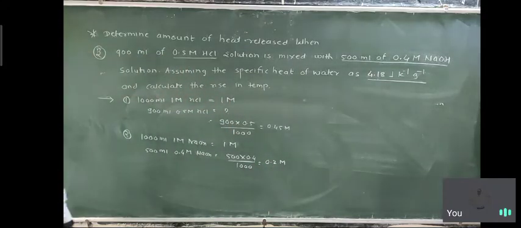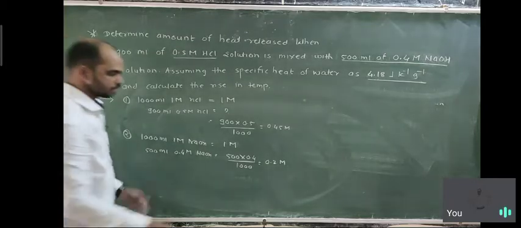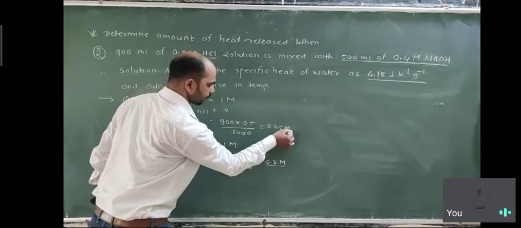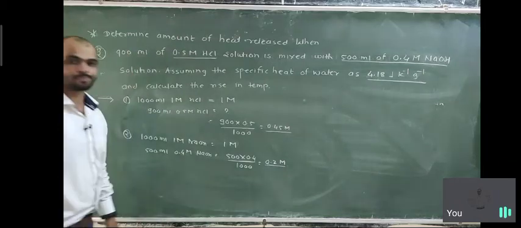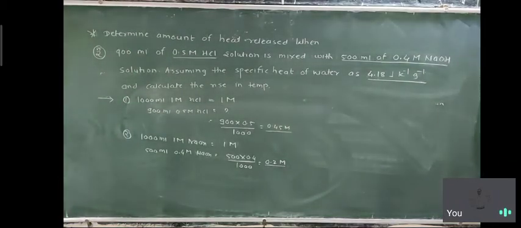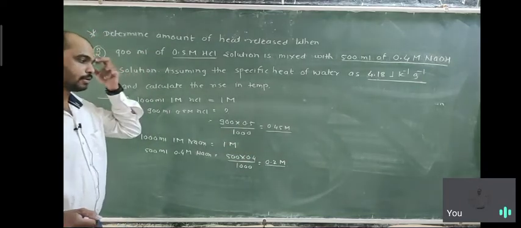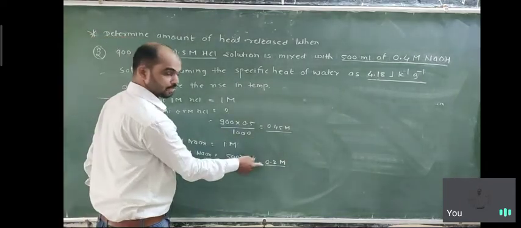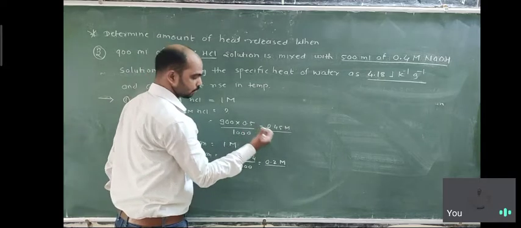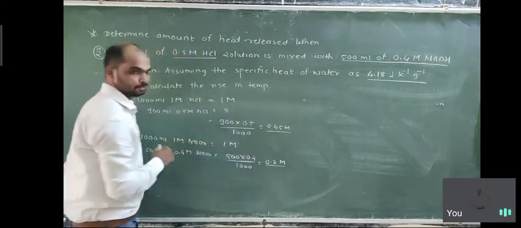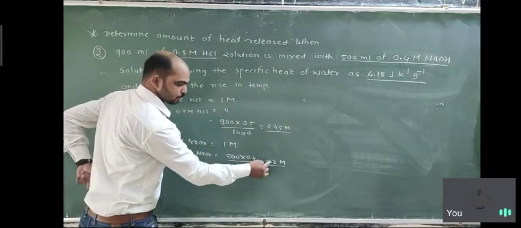So it is 0.2 moles of NaOH here, and 0.45 moles of HCl in the given solution. When these two neutralize together, the amounts are different, because HCl is higher at 0.45 and NaOH has 0.2.